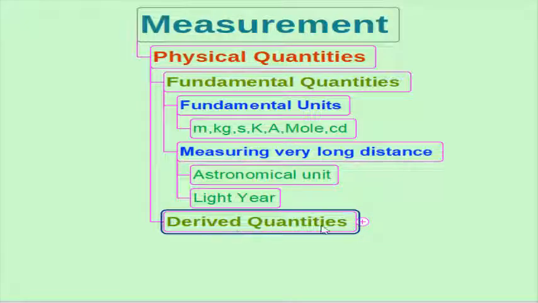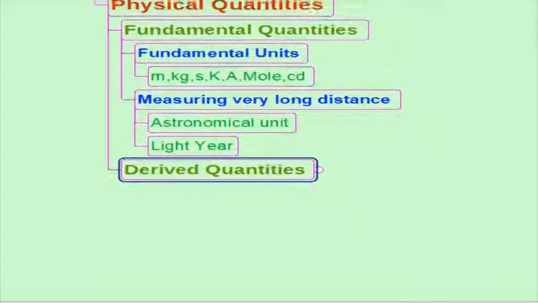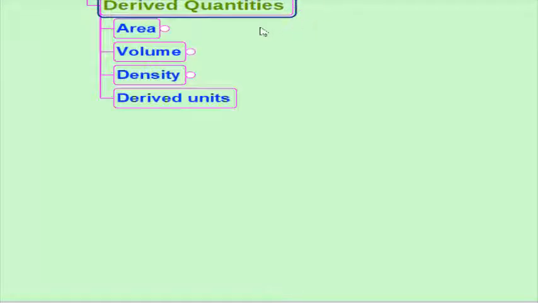The physical quantities which can be obtained by mathematically combining the fundamental quantities are known as derived quantities, and their corresponding units are called derived units. Some of the derived quantities are area, volume, speed, density, etc.